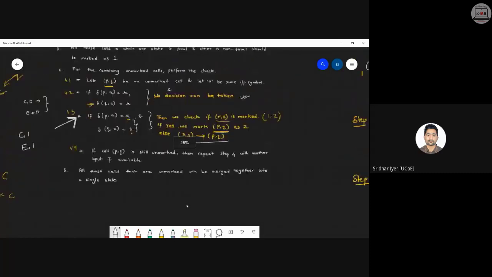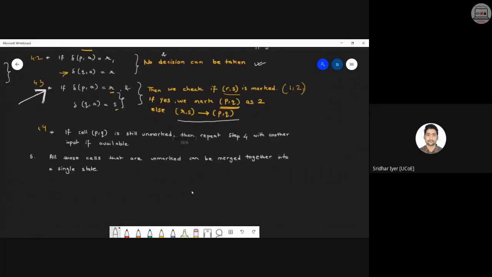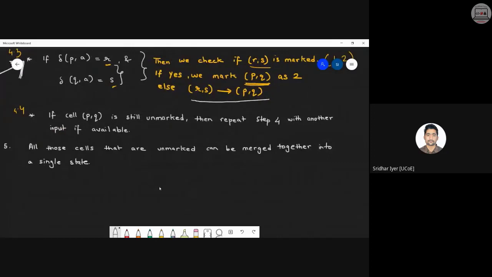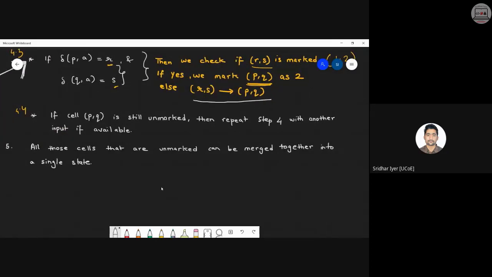Clear with this? So kindly complete this algorithm. That is, if cell P comma Q is still unmarked, then repeat the previous steps once again and check whether anything else is possible.